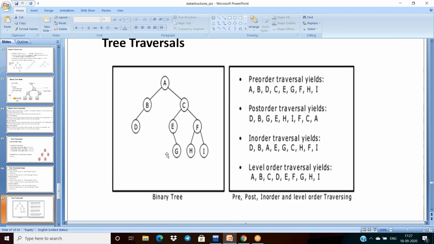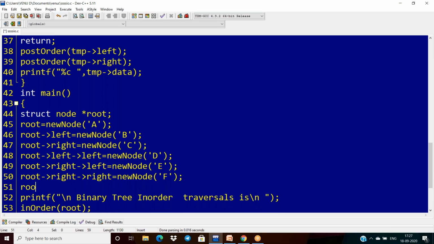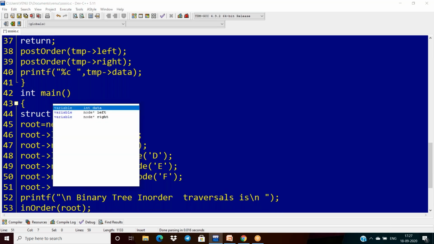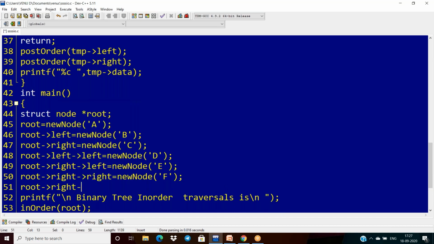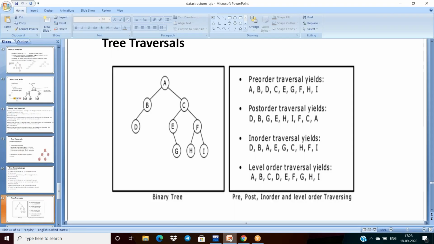After F, next G is required. Root dot right, and right dot left. Okay, first take here root dot right, next left.